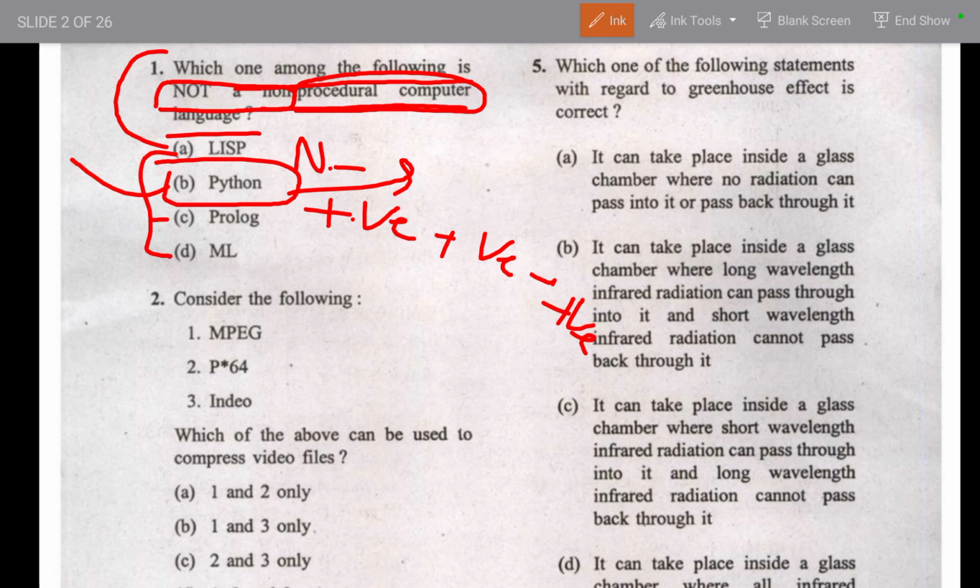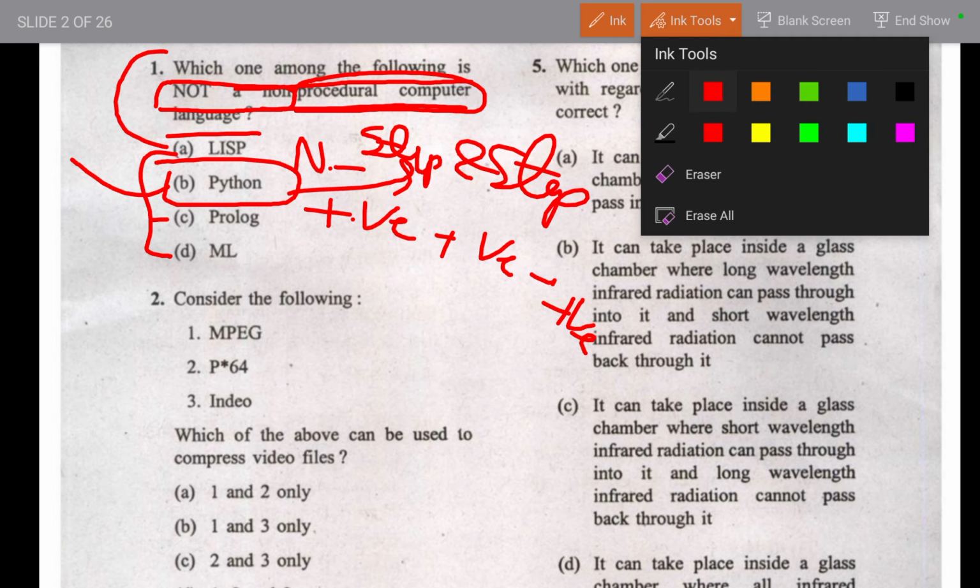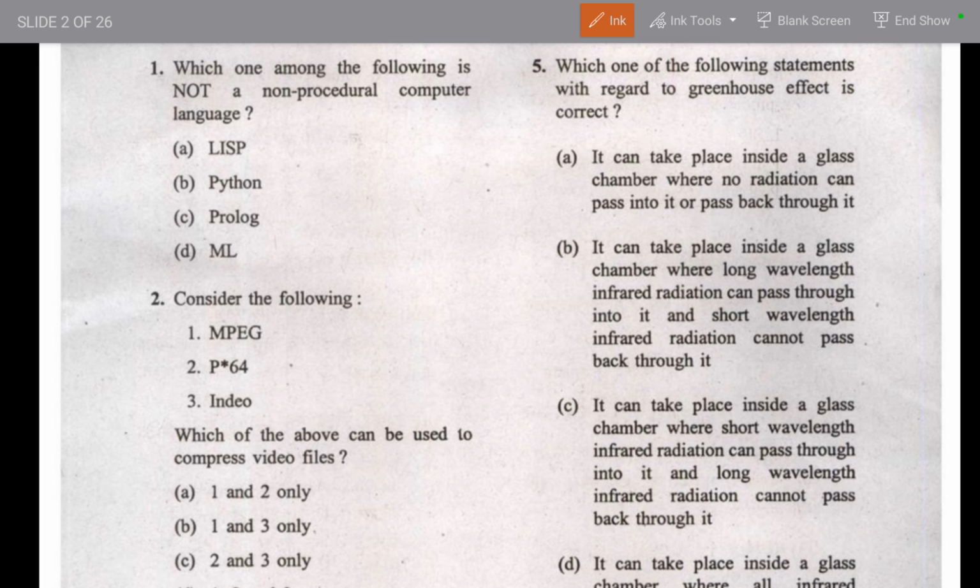Python is a procedural language where the process goes step by step, steps and steps, right? So it's a procedural language. If you just apply common sense, you may find that Python is the language that you may have heard about. Python is a very common language, and anyone may have heard about it.